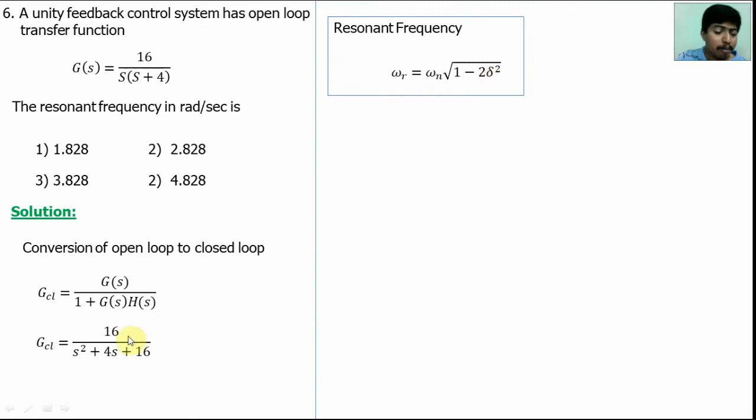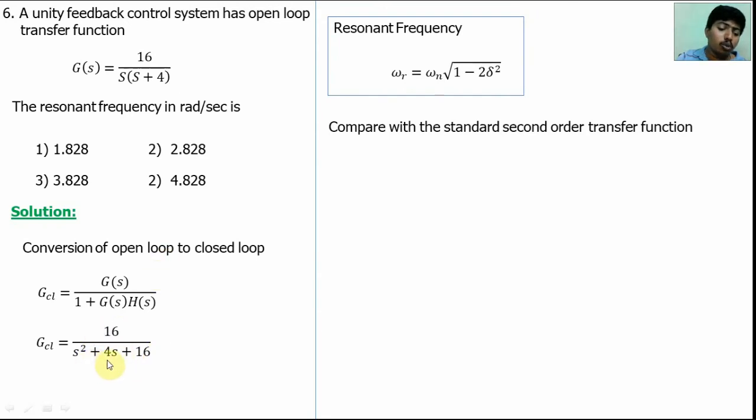So compare the standard second order system with this system. We will get omega n square is equal to this, s square plus 2 del omega n s plus omega n square. We will get omega n square value is equal to 16. 2 del omega n is equal to 4. So we will get omega n is equal to 4, and substitute here, we will get del is equal to 0.5.